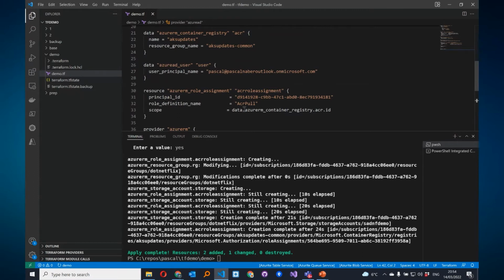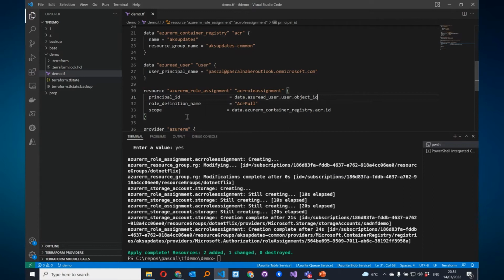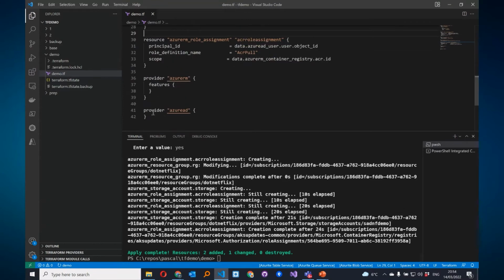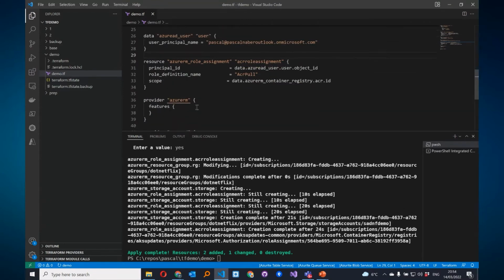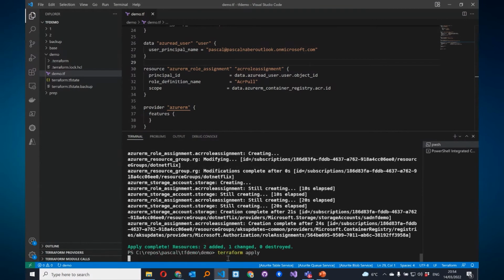And now we can remove this ID and we can say data, and here we have the IntelliSense. Yes, I want this user, the object ID. Well, actually, I have not changed anything, but I have added a new provider, and I removed IDs that I don't want to have in my code. So if we are going to apply this again, then we will see